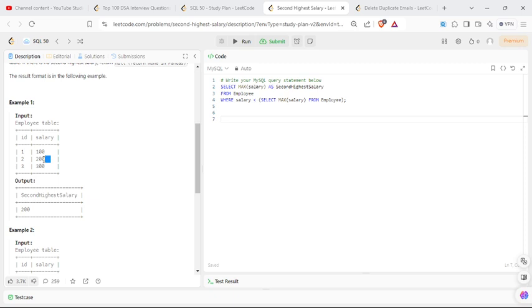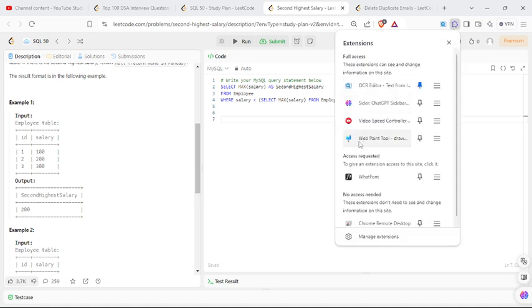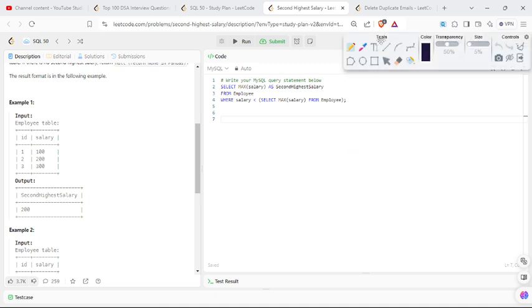You can see 300 is the highest salary, of the employee with ID 3, and 200 is the second highest salary, of the employee with ID 2. So what I can do is calculate the salary which is just smaller than the highest salary. If I get the highest salary, then I can simply find the second highest salary because it is the next smaller than the highest. So here I am selecting the max salary as second highest salary from Employee, where salary is just next smaller than this.